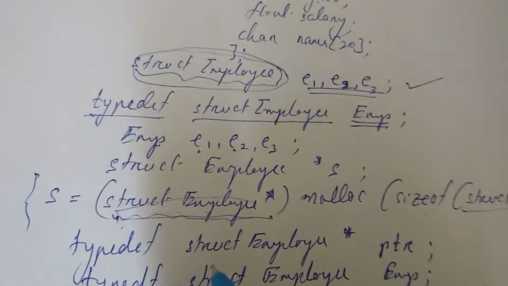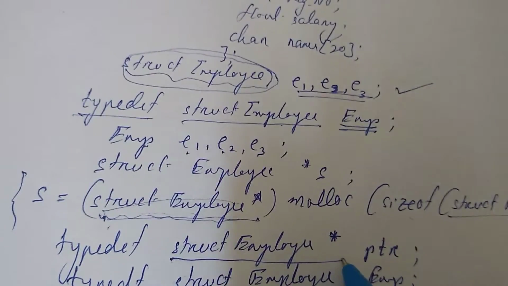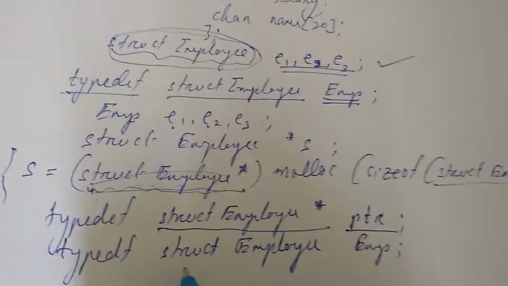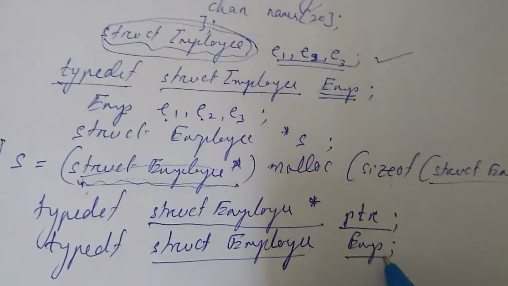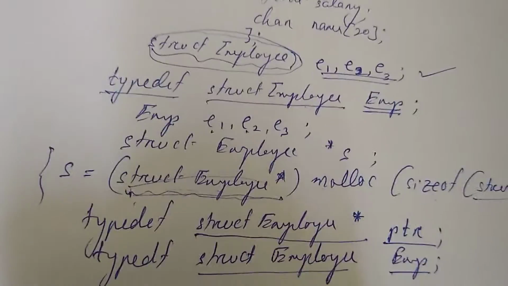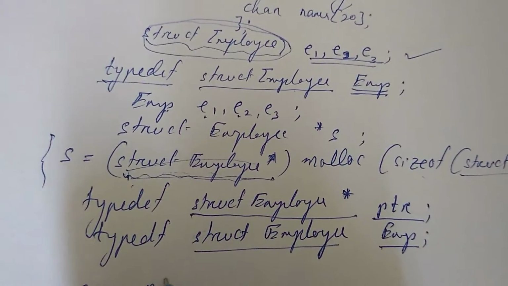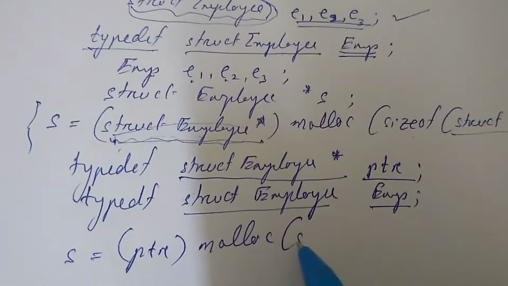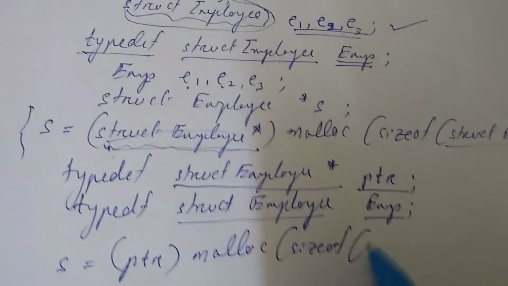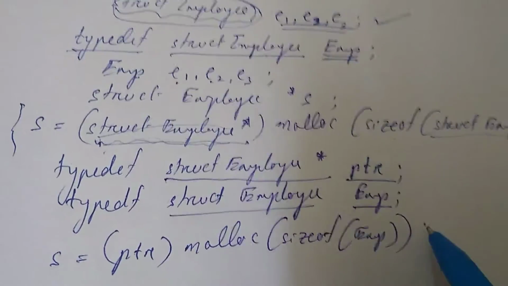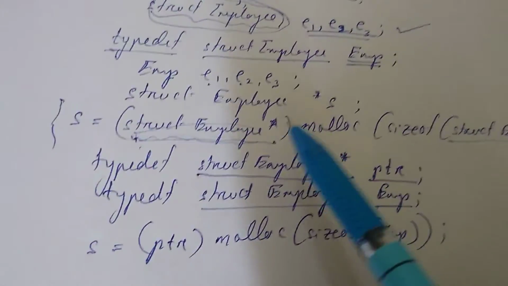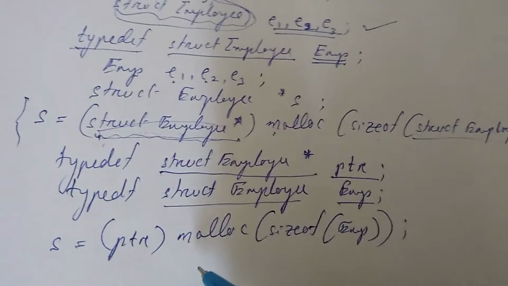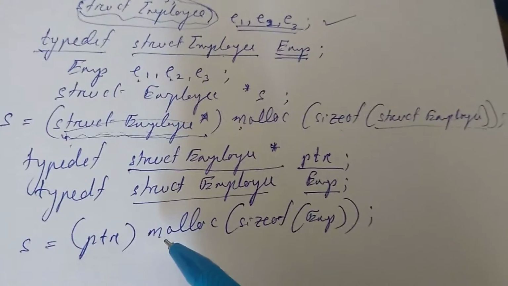So here struct employee asterisk has another name, PTR, and struct employee has another name, EMP. So you can write S equals PTR malloc, sizeof EMP. You can replace this line by this line. So it enhances the readability of the code, and for that we are using typedef.